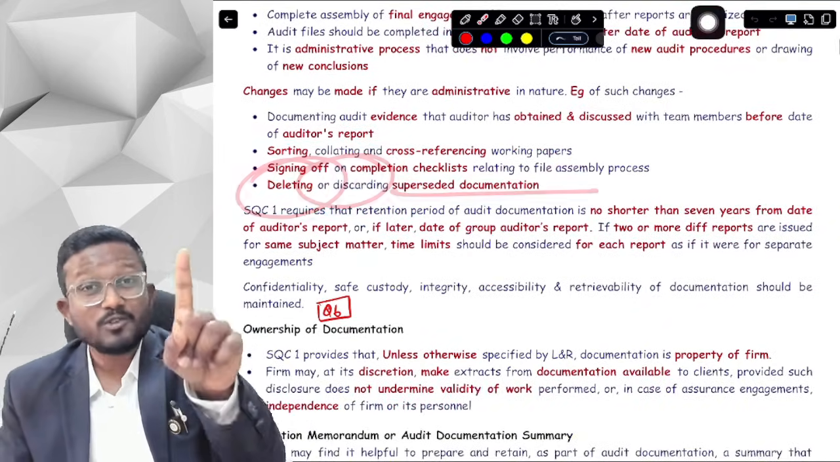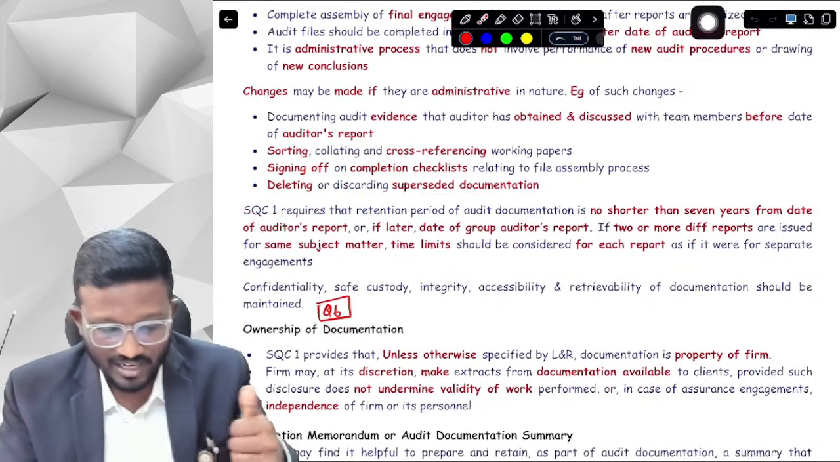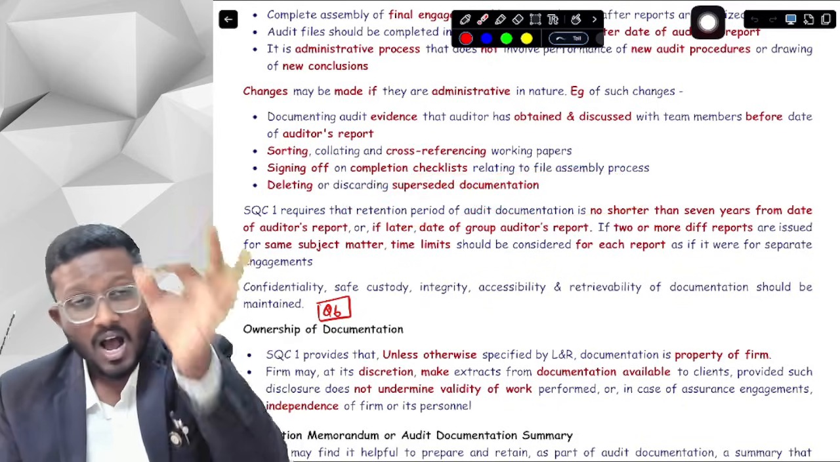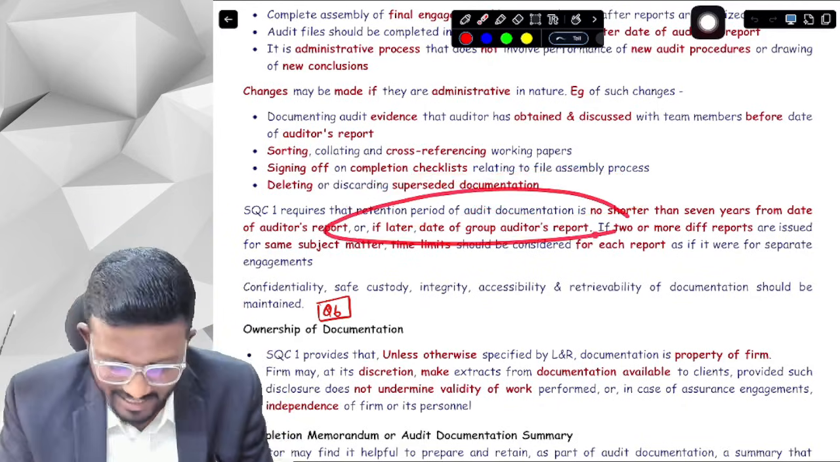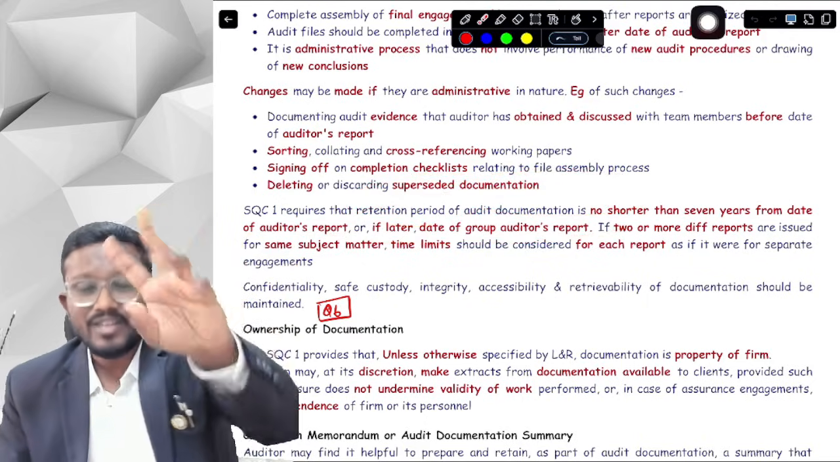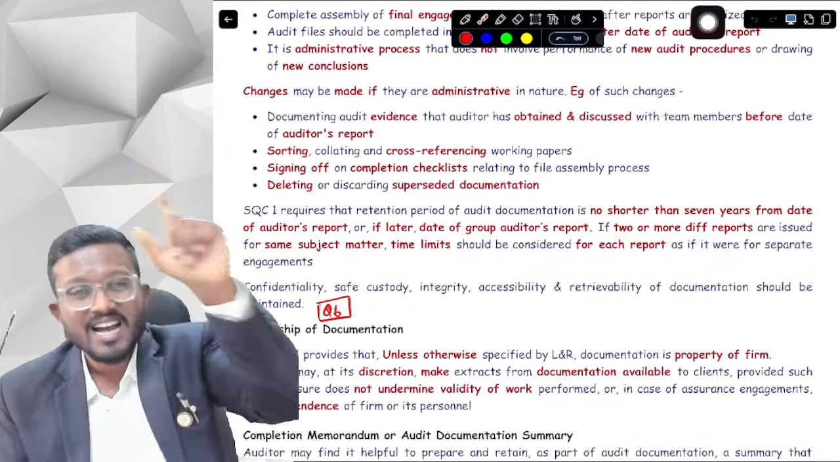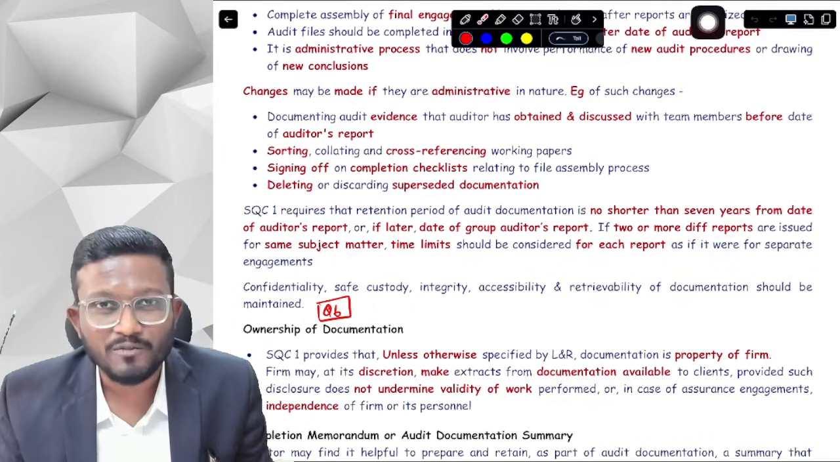Now, SQC1 says that we need to retain the audit documentation for 7 years from the date of auditor's report or group auditor's report, whichever is later. Okay, yes sir. And if there are 2 or more different reports which are issued on the same subject matter, same financial statements, then the limit will apply separately on each of the auditor's report.